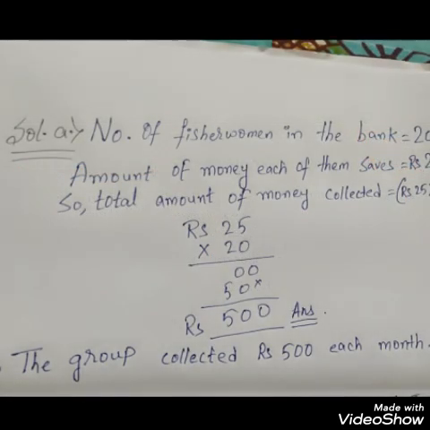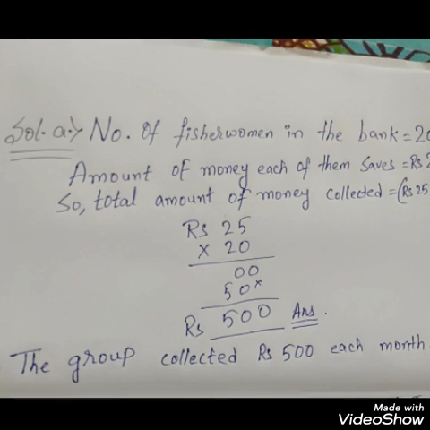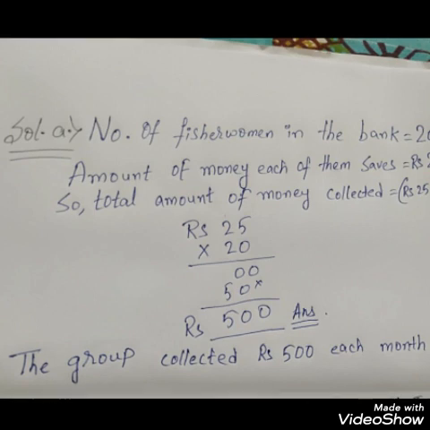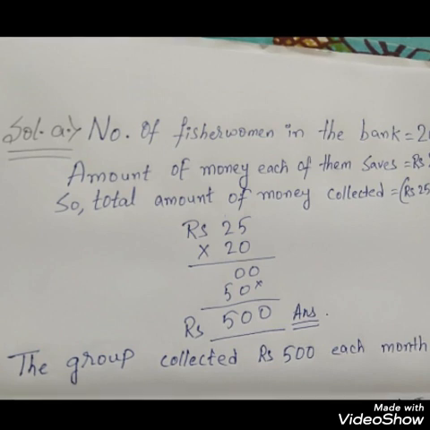Okay, now let's come to the solution part. Solution number A. Number of fisherwomen in the bank, how many are there? 20. That we will get from the question itself. How much money are they saving? Amount of money each of them is saving is 25 rupees. So total amount of money they have collected in a month would be 25 into 20.